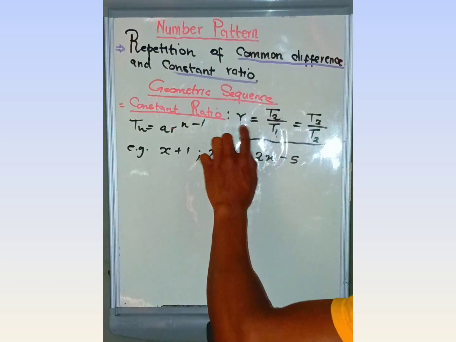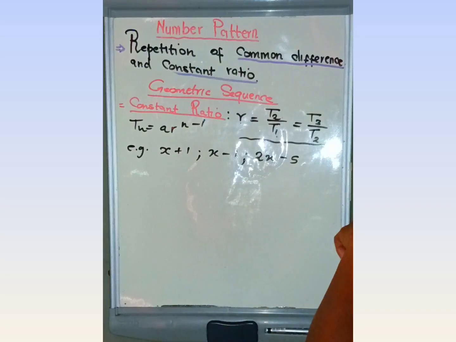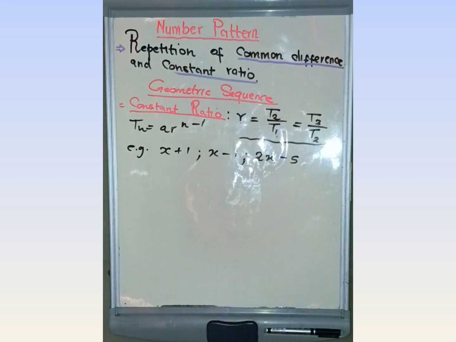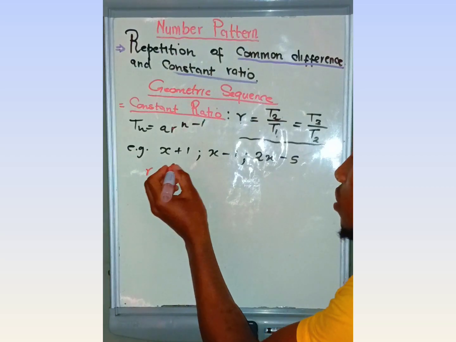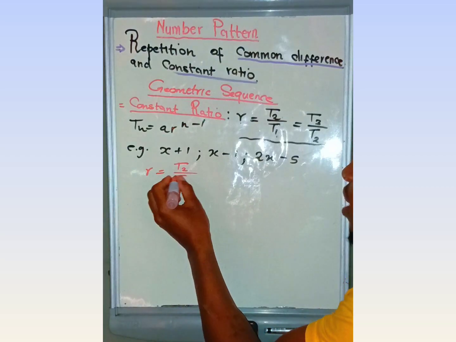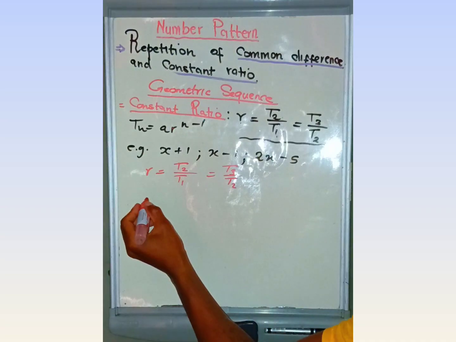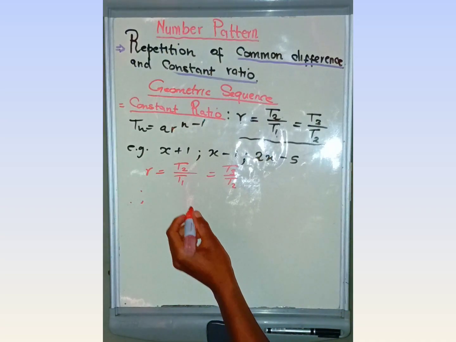How do you use the value of r? To calculate the unknown variable on the geometry. We are just being told that this is a geometric sequence. Okay, it's very simple. How are we going to do this? We are just going to say that r equals t2 over t1, which equals t3 over t2. Therefore, we substitute.